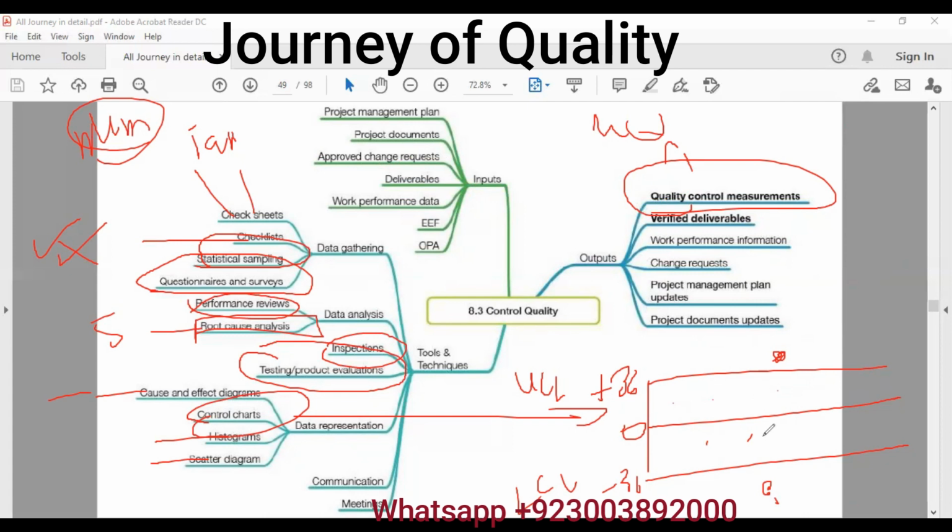The second case is if we get seven consecutive points, one, two, three, four, five, six, seven, on one side, either upside or downside of the mean, then we say the process is out of control. This is known as the rule of seven. So that's all you need to know for your exam for control chart.